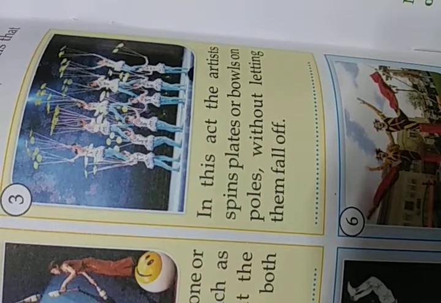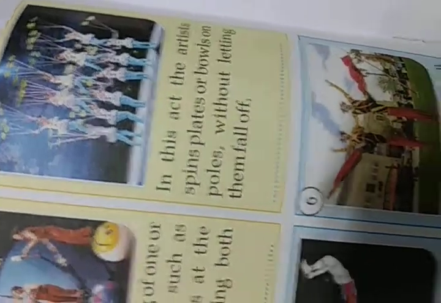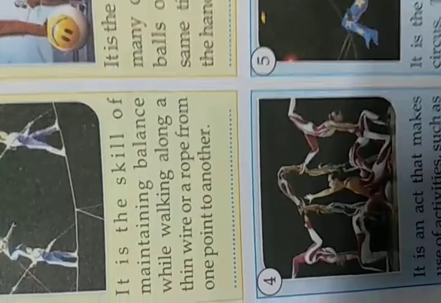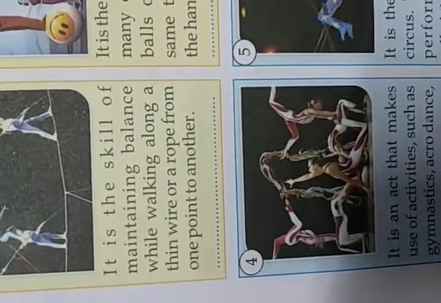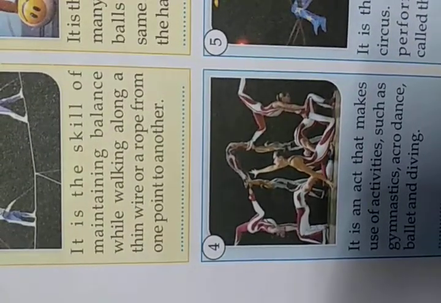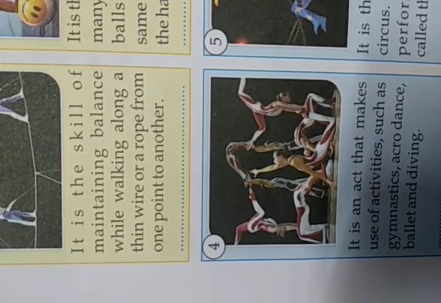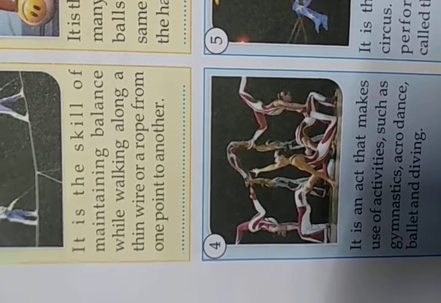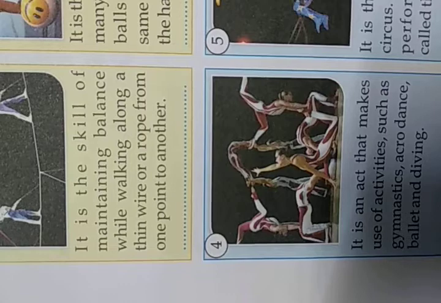So this is known as plate spinning. Now the next one, fourth. In this people are dancing, they are doing gymnastics also. Okay, so this is known as acrobatics.